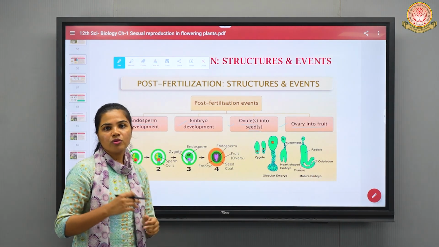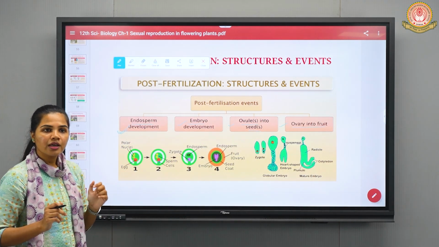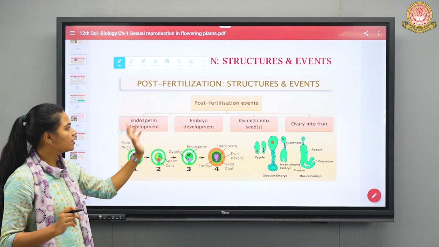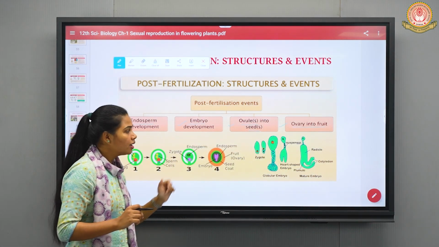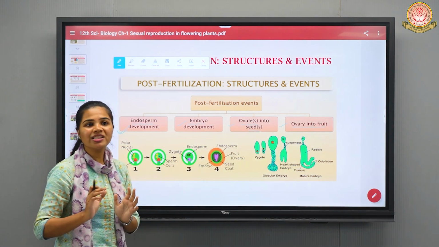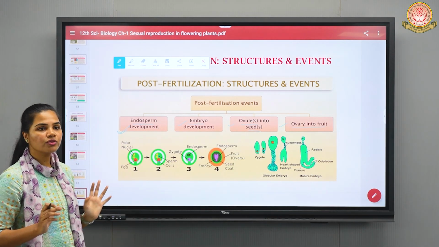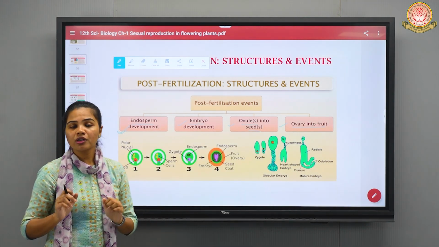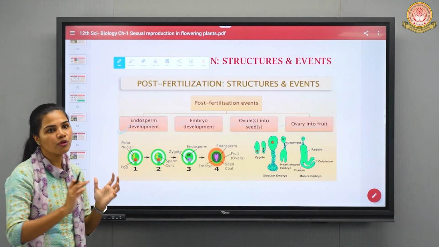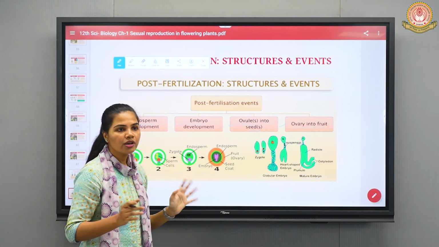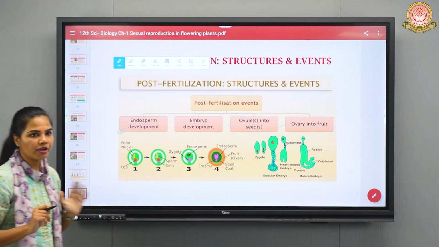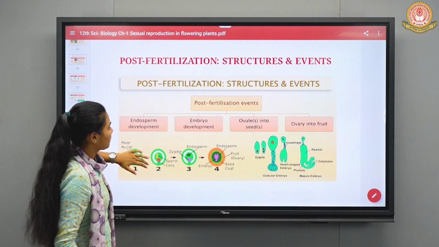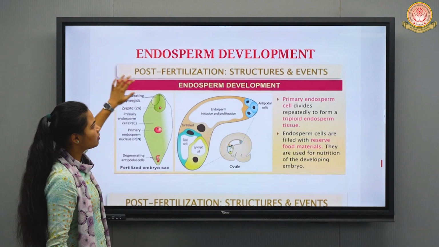Secondly, we have studied about the zygote formation. Then after the zygote divides, it will form embryo. So that we are going to study in embryo development. Thirdly, obviously we need to form the seed. So how ovules are converted into seeds, that we are going to study. And finally, we are also going to study about the formation of fruit. So that takes place by the conversion of ovary. So ovary into fruit, that also we are going to study one by one. Okay. So let's start with endosperm development.